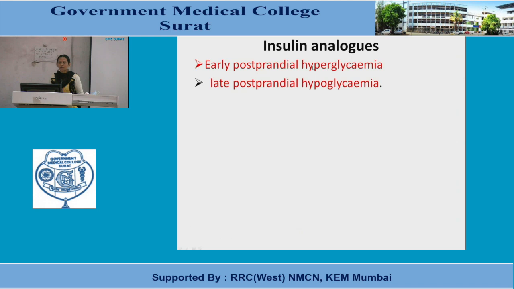That is suggestive of late onset of action. So either they are peakless insulins, or in case of regular insulin, the time of administration should be earlier. Instead of half an hour, it should be 1 hour. Then the onset of insulin action coincides and there are no chances of early postprandial hyperglycemia. Late postprandial hypoglycemia is extension of insulin action, suggestive of longer duration of action of the insulin preparation or analog, so it occurs late.